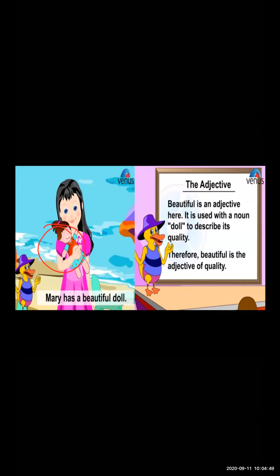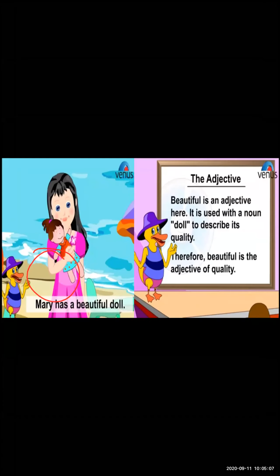So these all are the qualities of that doll. So in this sentence, what is the quality? The quality is beautiful. That's why the word beautiful is an adjective here. Beautiful is the adjective in this sentence: Mary has a beautiful doll.